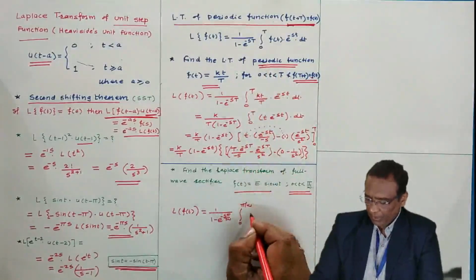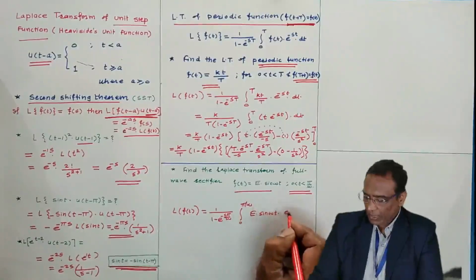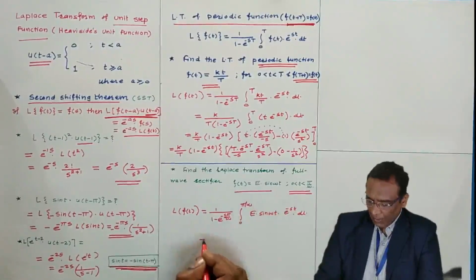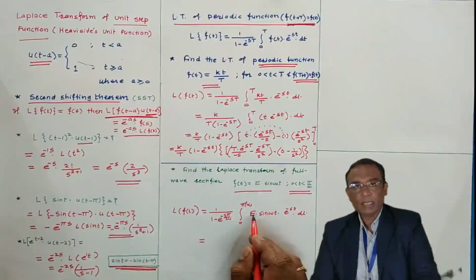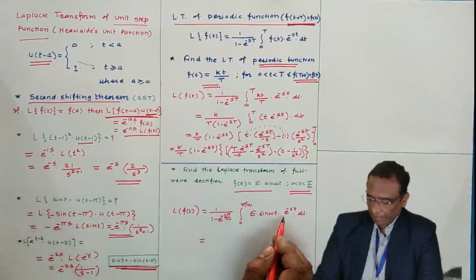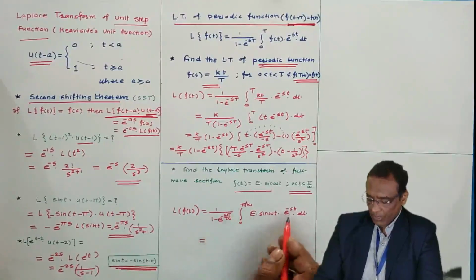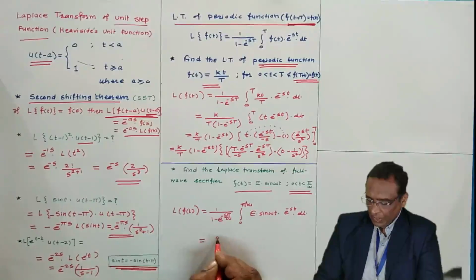Then the function f(t) is given to you, e to the power minus st is there. Now evaluate this: take the constant outside, because only t is variable. Integrate sin omega t into e to the power minus st. So this is for your practice.